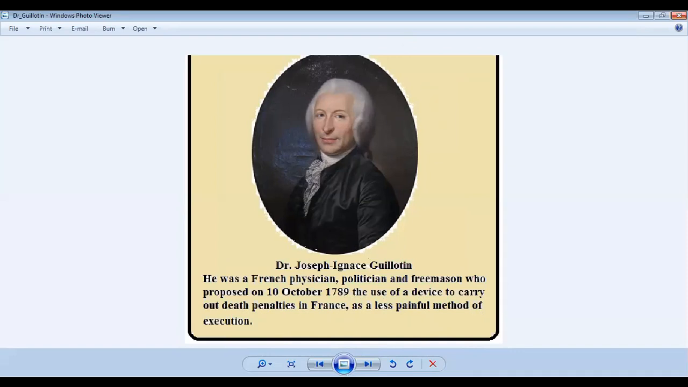That's why he invented this device, Dr. Joseph Ignace Guillotine, and the name of the device was taken from his name. The name of the device was the guillotine.